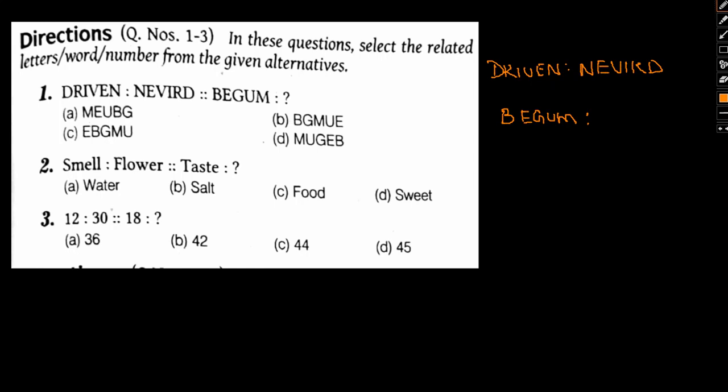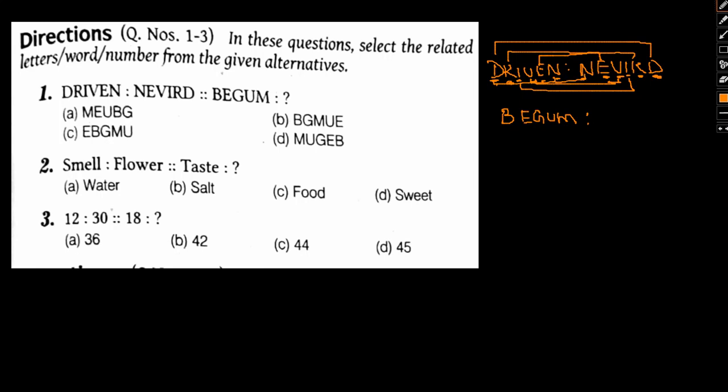If you go through this, you'll notice that D comes here, R comes here, I here, V here, E, and finally N. So basically driven has been written such that the first letter is in the last place, the second letter is in the second last place, the third letter remains in the third place, the fourth letter V comes in the third place, E here, and finally N here.